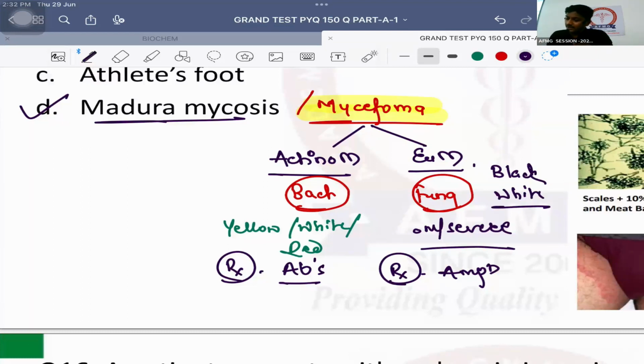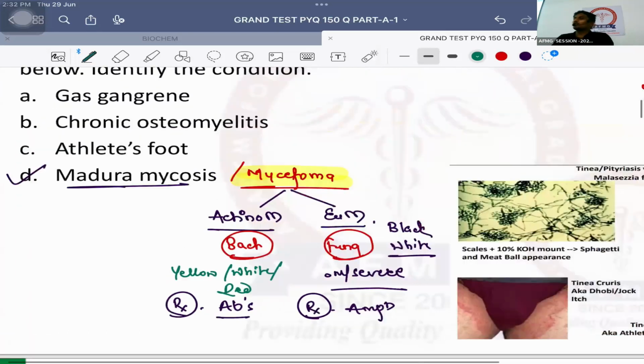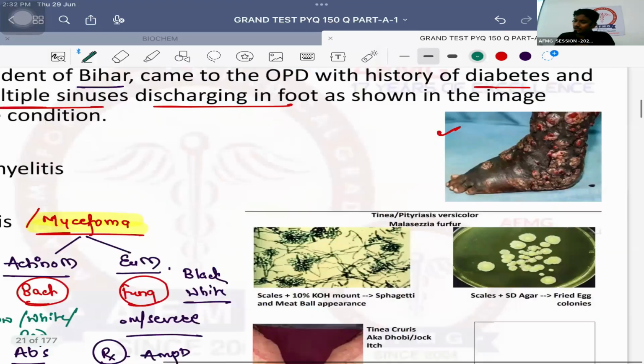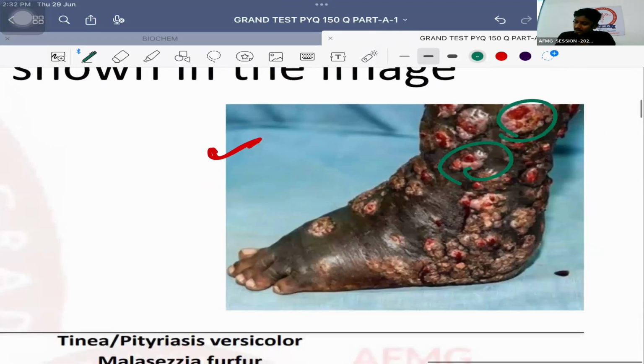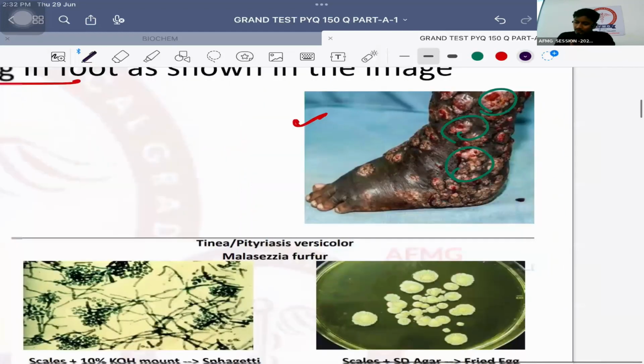No issues with this, anybody? That's the important thing. Okay, this is Madura mycosis, Madura foot or mycetoma. Okay, so these are the multiple pus discharging sinuses. Usually, this can be a case of actinomycetoma because if there are multiple sinuses discharging pus, it is actinomycetoma. Single sinus discharging pus, it is usually eumycetoma. Okay, so that's the basic difference. Okay, no issues with this, anybody?